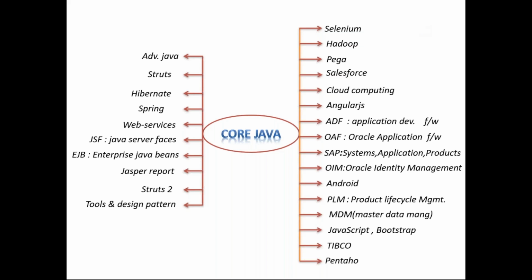See guys, these are the technologies in the market, Rohit. So these are all the technologies that require core Java. No, sir, I want to become a Java developer. I'm working as a manual tester. Yeah, Vishal, to move on from manual testing we go for Selenium, right? That's what requires core Java. Selenium requires core Java, so definitely you have to take core Java, then we start the Selenium classes.